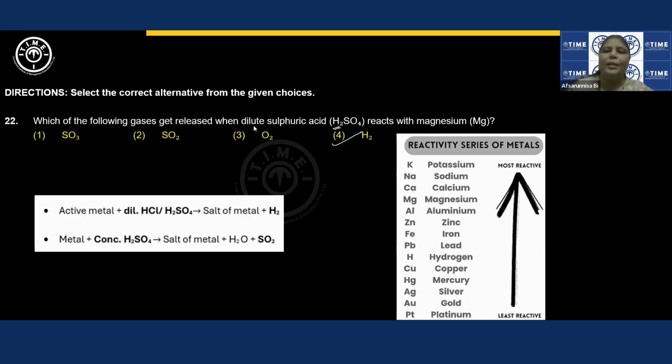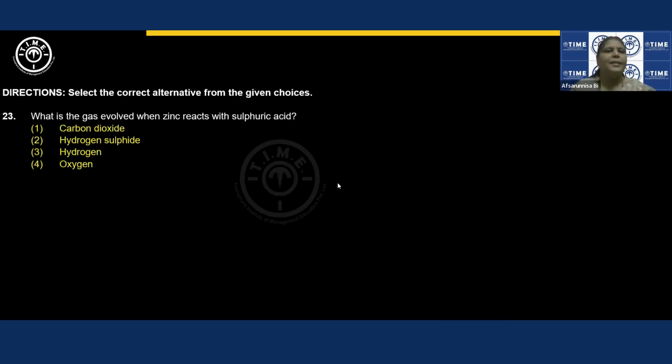Suppose instead of dilute sulfuric acid, here you see concentrated sulfuric acid. Then sulfur dioxide would have been the correct answer. Right? Next question. What is the gas evolved when zinc reacts with sulfuric acid? What is the answer? Exactly. Hydrogen is the correct answer.